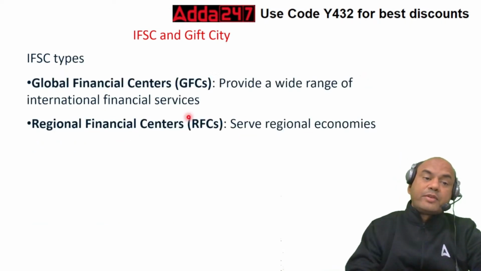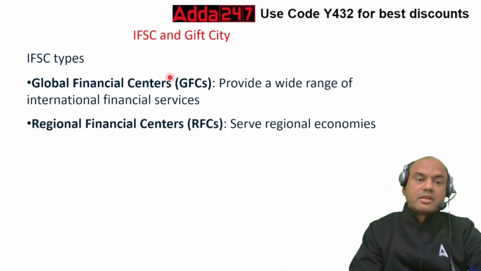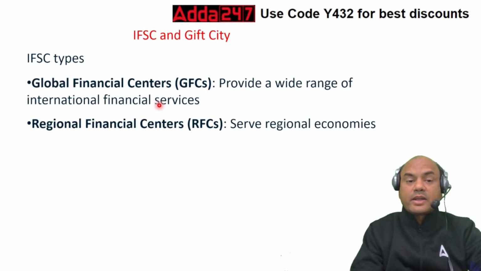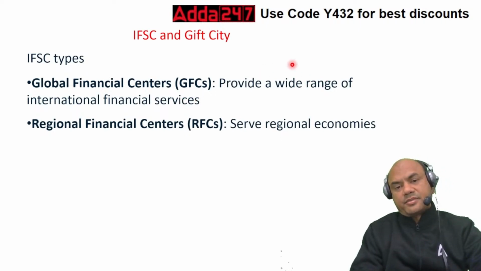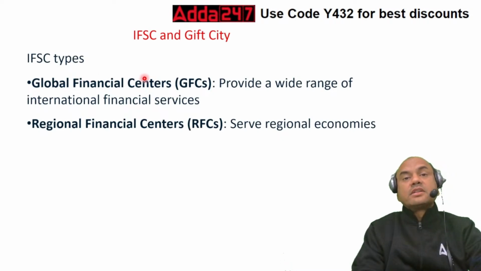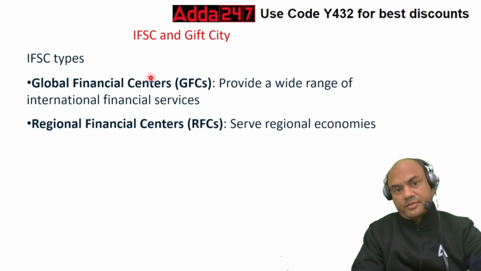IFSCs are of two types, GFC and RFC. GFC means Global Financial Centers. It provides a wide range of international financial services. So this Global Financial Center will work for international countries, means all the countries, all the companies in the world.